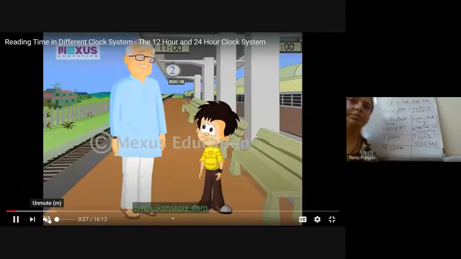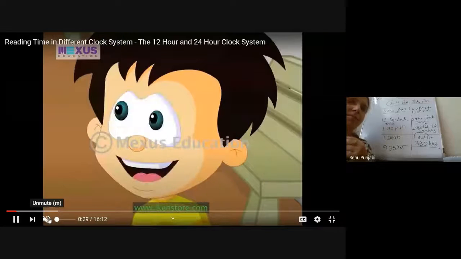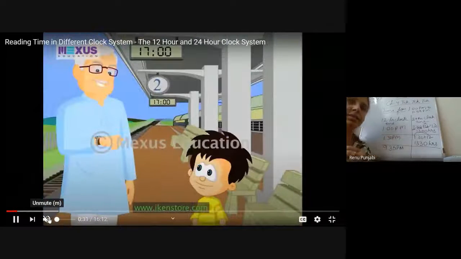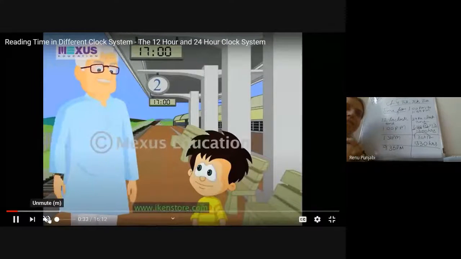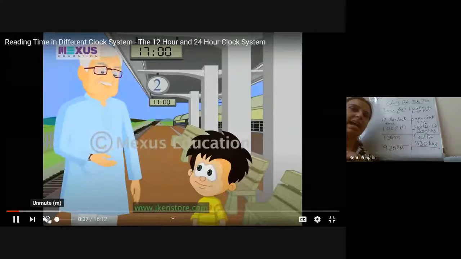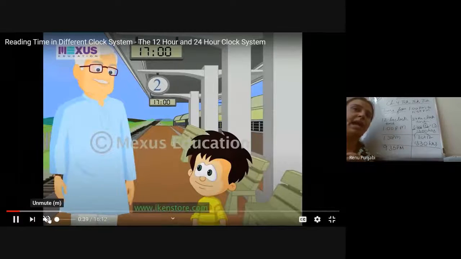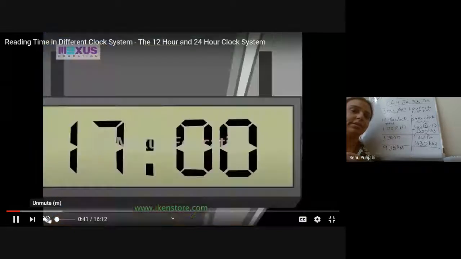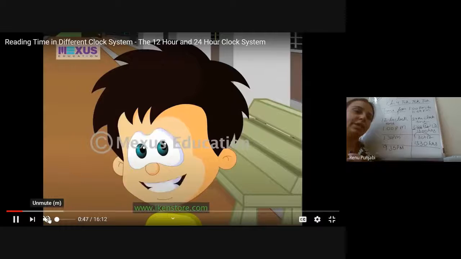See now. There is one grandpa and grandson. They are talking about the time. They are standing at the railway station. The child is asking grandpa what time the clock is showing. 17:00. Because at the railway station we usually get digital clocks, and they show the time in 24-hour clock time.